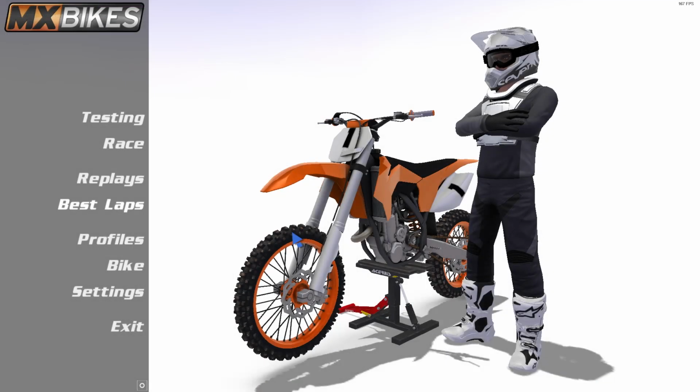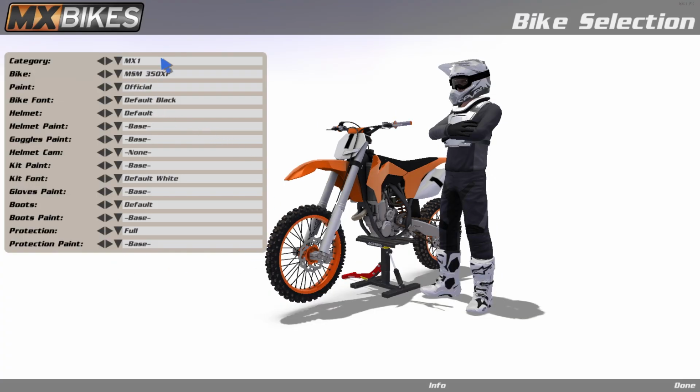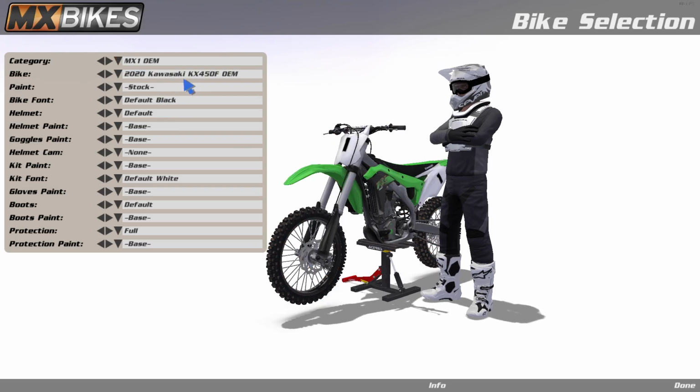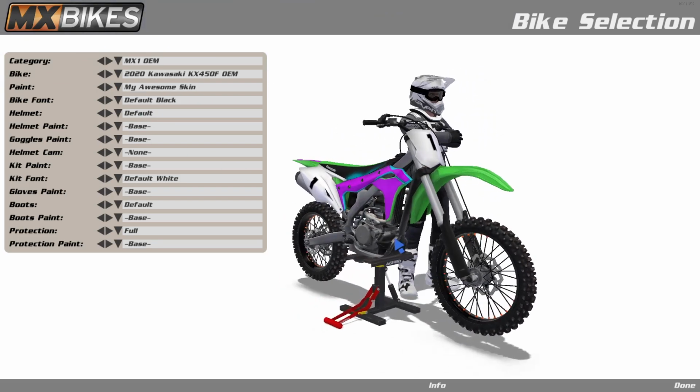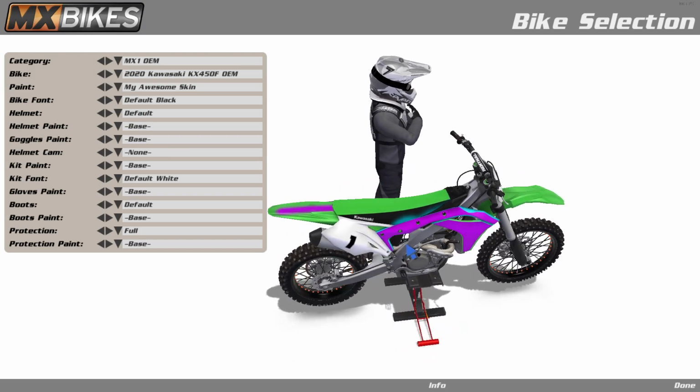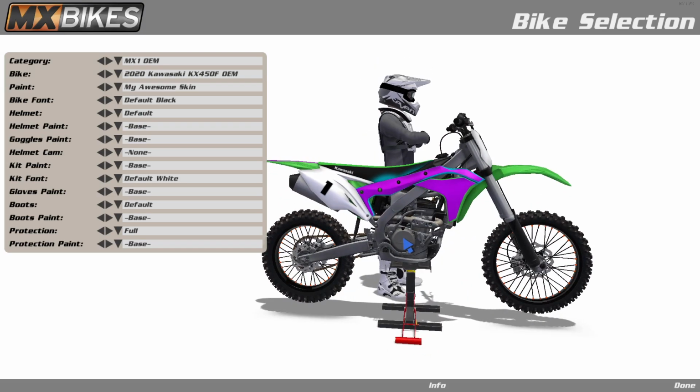All right, so we have our game loaded. Let's go to bike and choose our bike. So MX1 OEM, and let's choose the 450. Yeah, we only have this bike. So in the paint, we should see my awesome skin, which is fantastic. Let's click on it and see our work. Fantastic, we have our nice looking skin. Okay, so it works, fantastic.